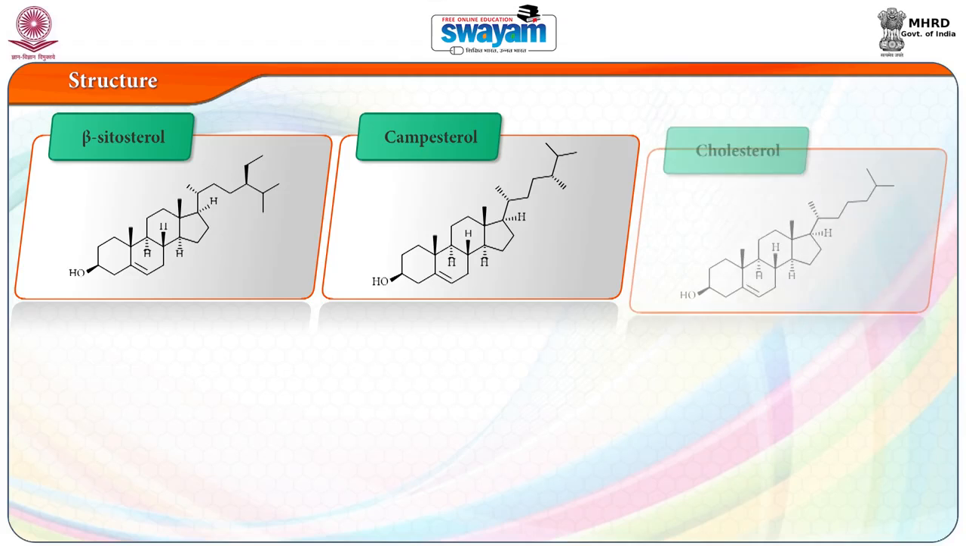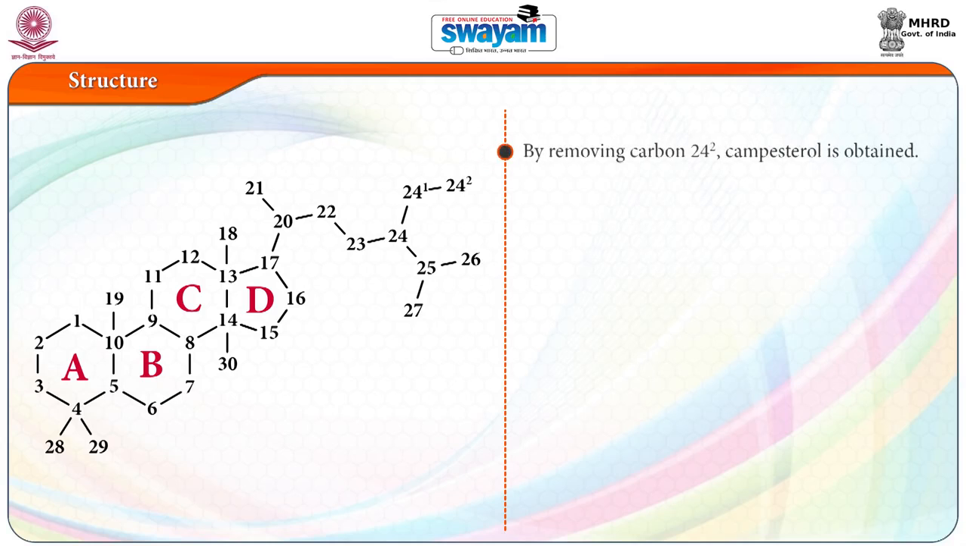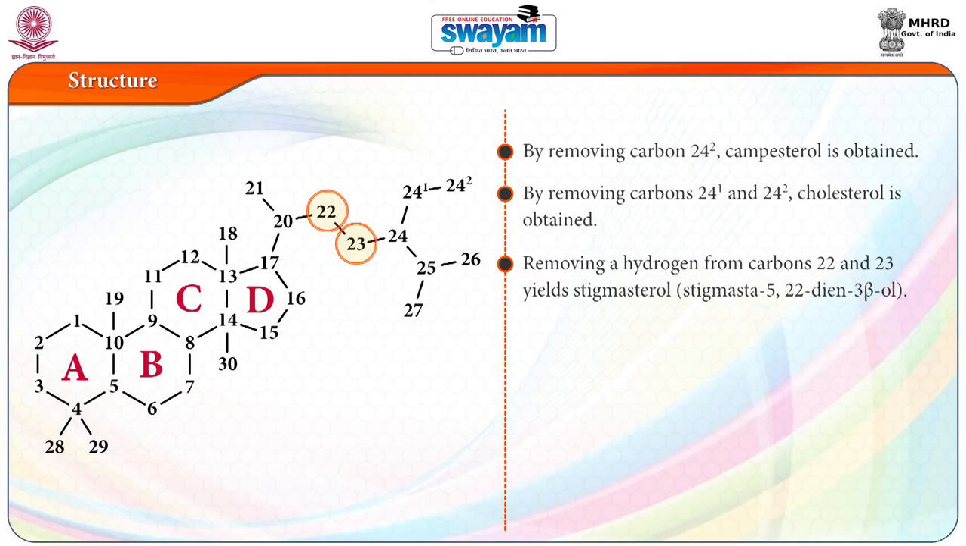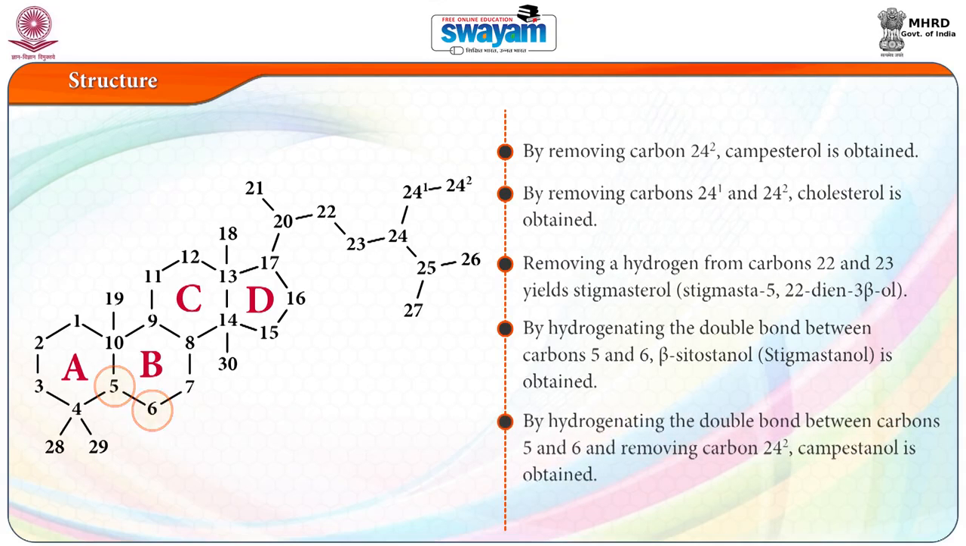Now the structure of phytosterols is depicted in this figure. By removing carbon 24 second, campesterol is obtained. By removing carbon 24 1 and 24 2, cholesterol is obtained. By removing a hydrogen from carbon 22nd and 23rd, stigmasterol is yielded. By hydrogenating the double bond between carbon 5 and 6, beta sitosterol is obtained, and by hydrogenating the double bond between carbon 5 and 6 and removing carbon 24 2, campesterol is obtained.